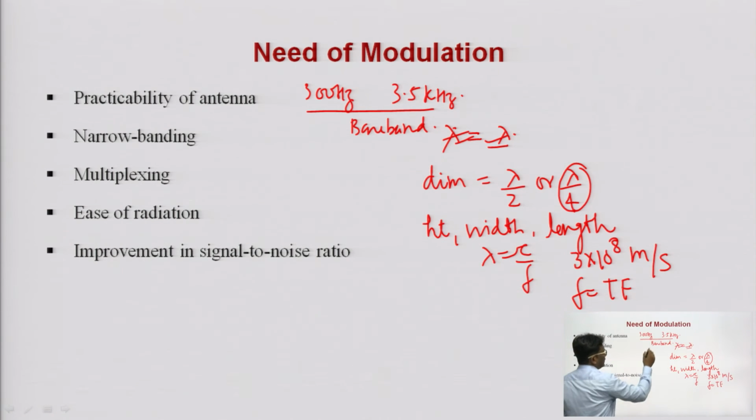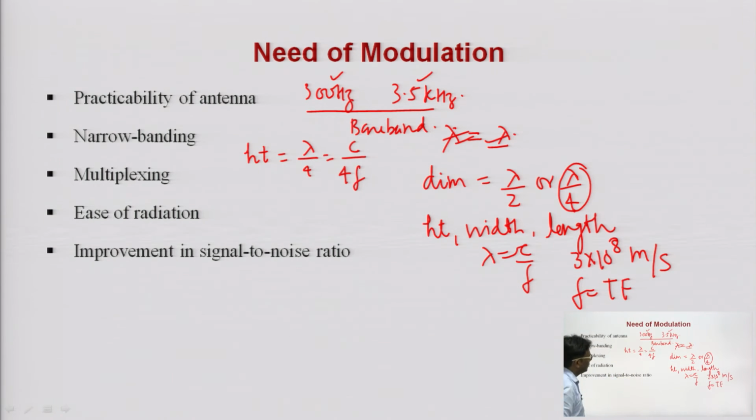This range contains infinite frequency components between 300 hertz to 3.5 kilohertz. If I use an antenna whose height is lambda by 4, meaning c upon 4f, then you can see the height is proportional to 1 upon f, because c and 4 are constant.